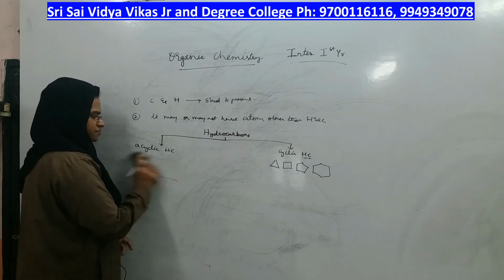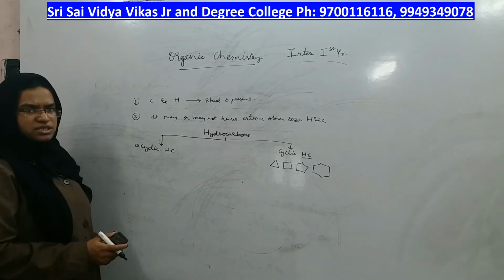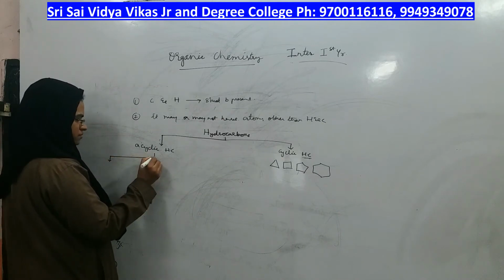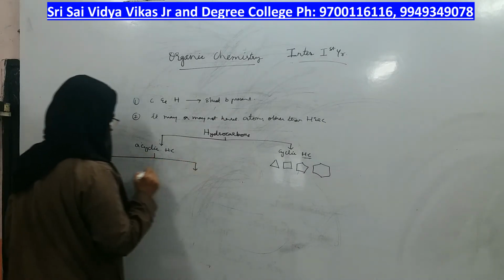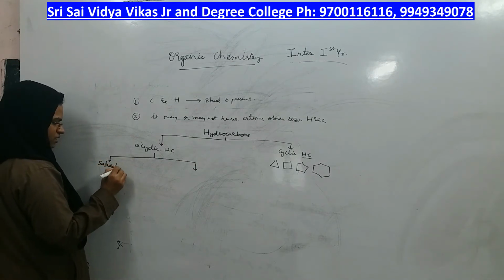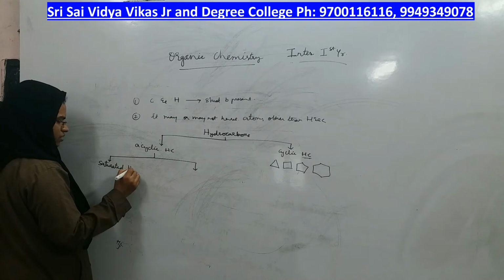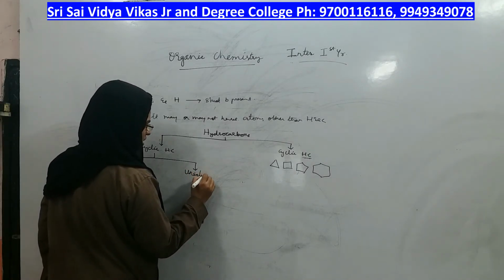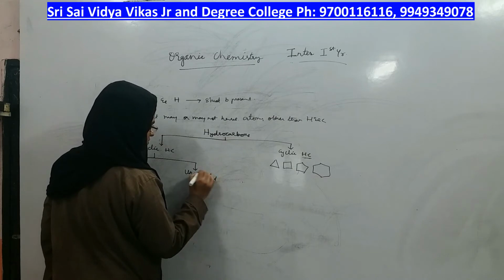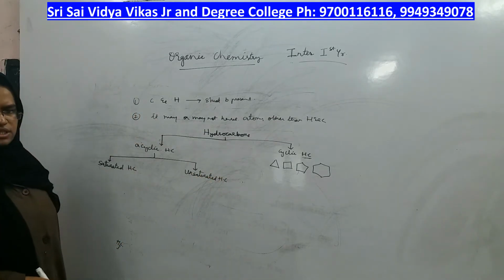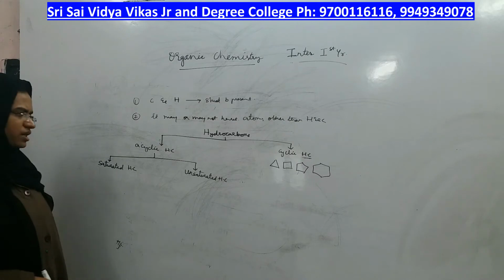Then next, acyclic hydrocarbons are further divided into two types, and they are saturated hydrocarbons and unsaturated hydrocarbons.